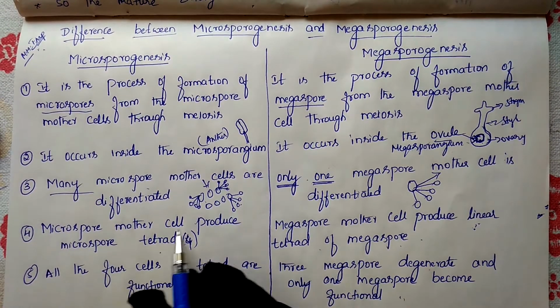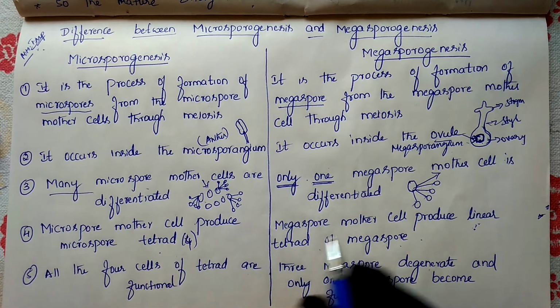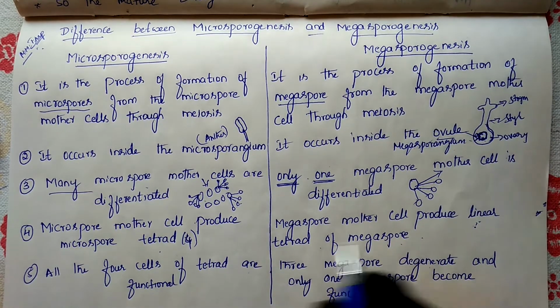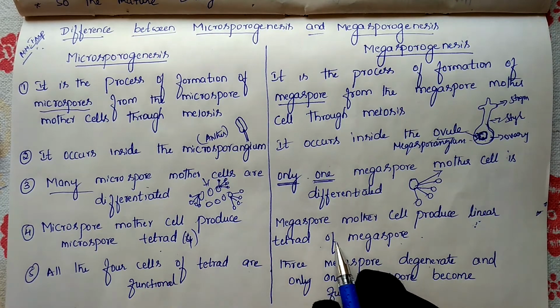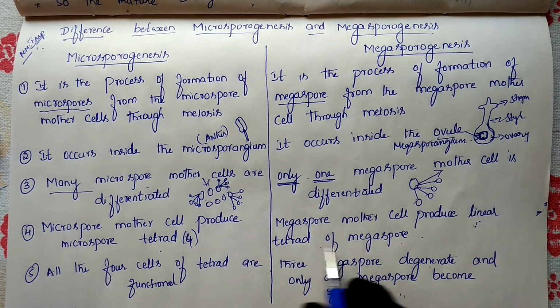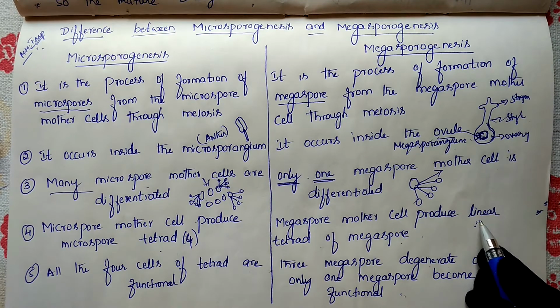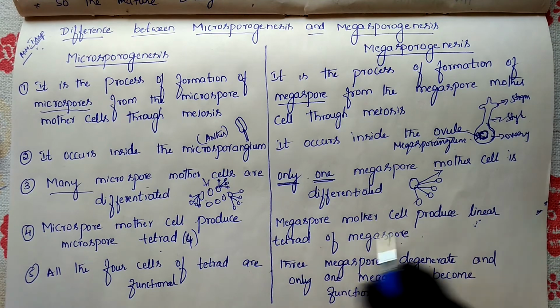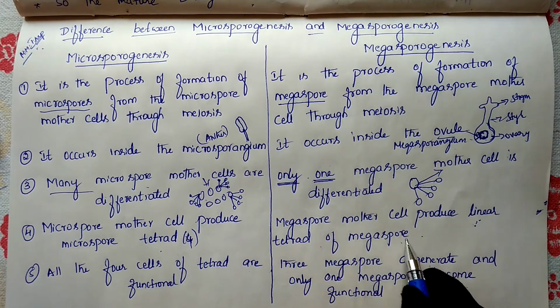So the microspore mother cell produces a microspore tetrad, and the megaspore mother cell produces a linear tetrad of megaspores. Here also we are getting 4, here also we are getting 4, but this is microspore and this is megaspore. But here they are produced in a linear manner.